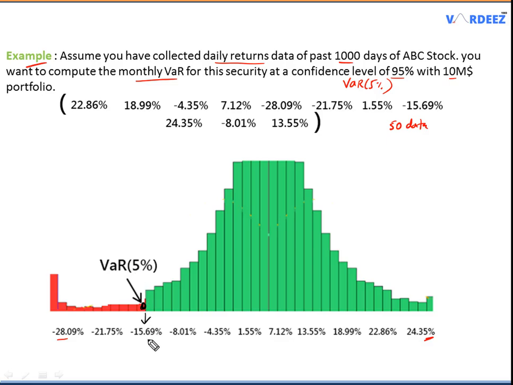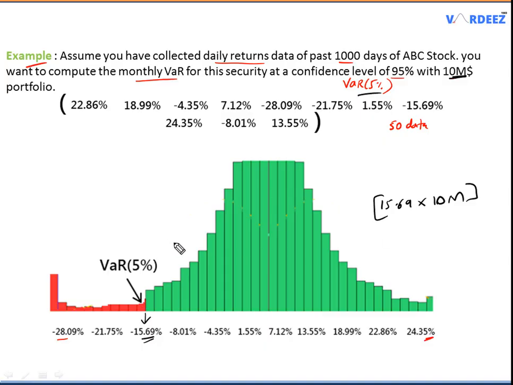So 15.69% is my value at risk. Now this is in percentage terms. I can just go ahead and take 15.69 multiplied by the asset value, which is $10 million, and I'll have my VaR in dollar terms.